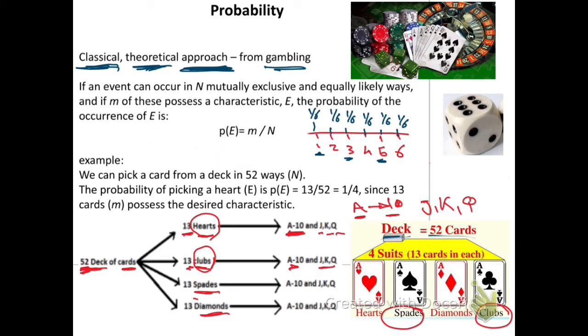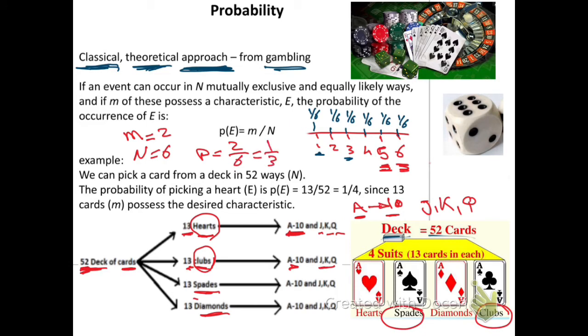Let us take another example. What is the probability of having a number more than 4? Not more than or equal, only more than 4. So it could be only 5 or 6. So M, the required characteristic, is 2. The total number N equals 6. So the probability will be 2 over 6, equal to 1/3.